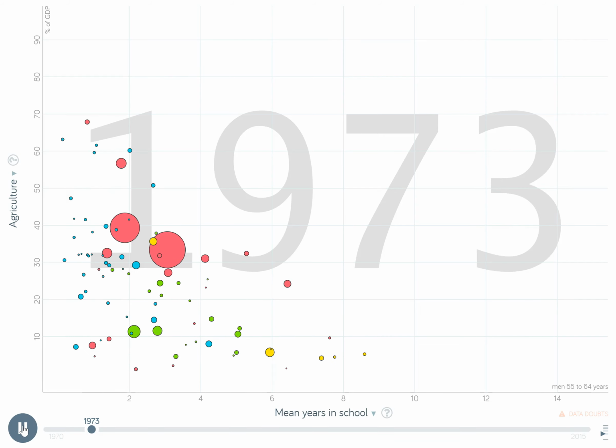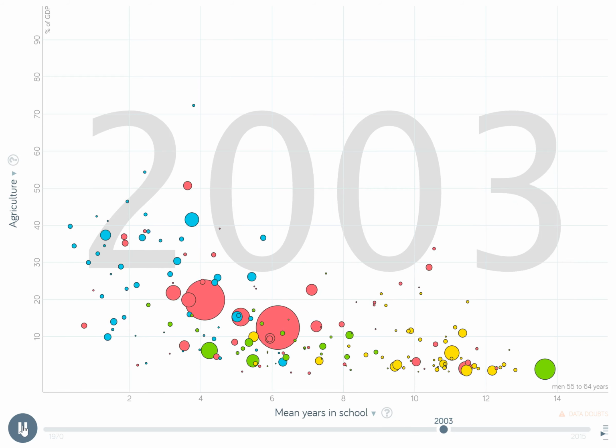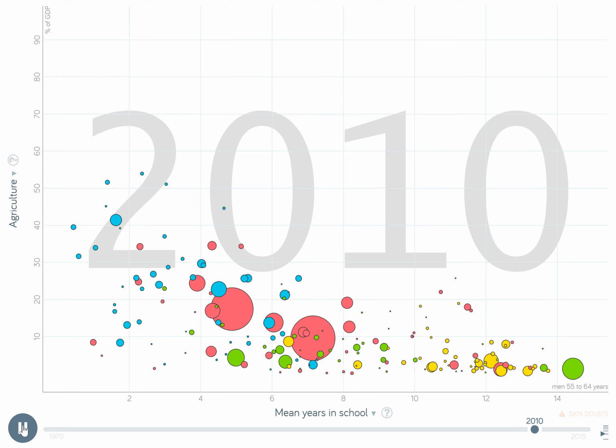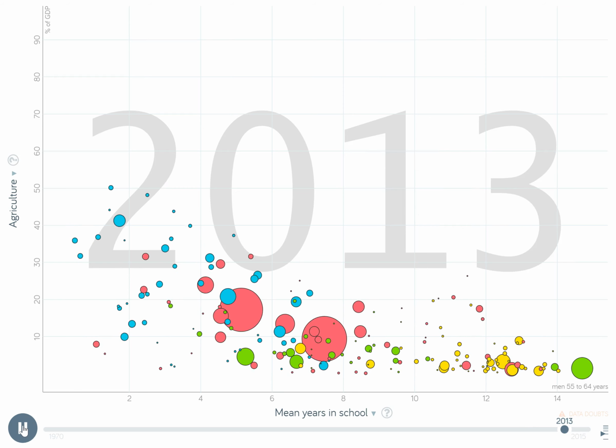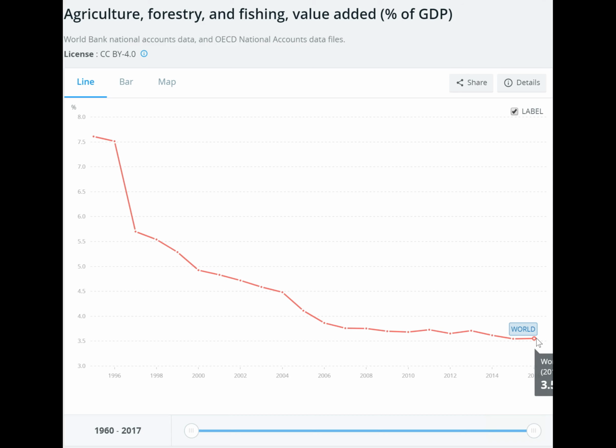Now, as you can see from the Gapminder graph, there is a negative association between the two variables, and I will be arguing that as a country's mean years in school completed by men aging from 55 to 64 increases, the country's percentage of GDP produced by the agriculture sector will decrease. It is important to study this relationship since as of 2016, according to the World Bank, agriculture accounted for about 4% of global GDP, as you can see from this graph.